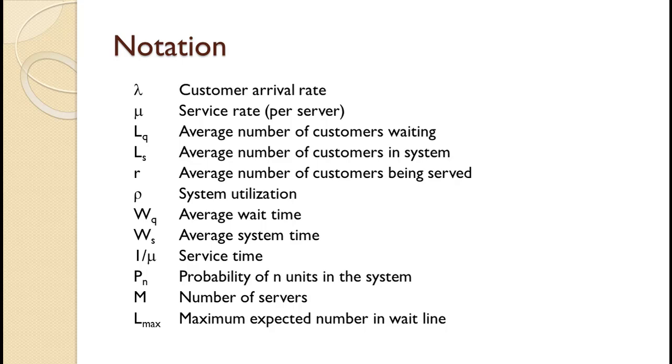R is the average number of customers being served. Rho is the system utilization. P sub n is the probability of n units in the system. So, P sub 0 is the probability of no units in the system. M is the number of servers.